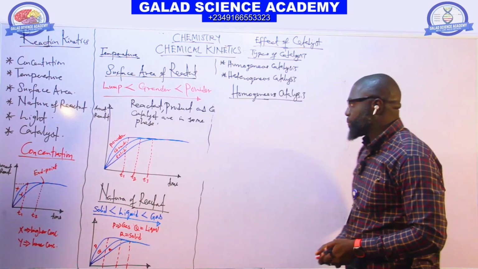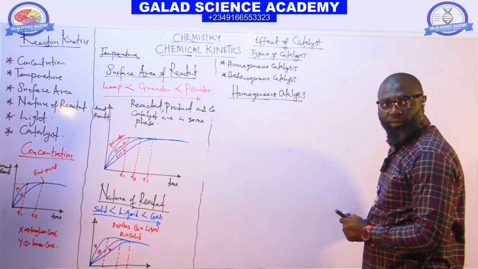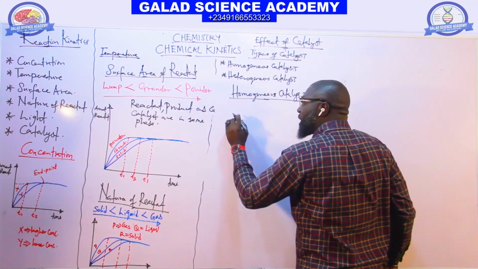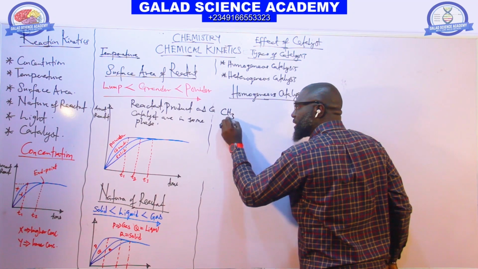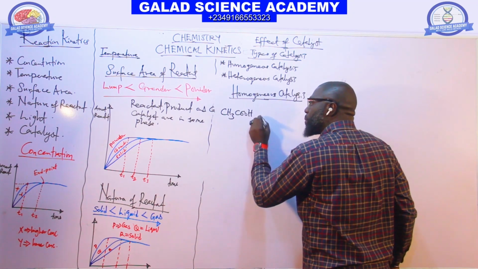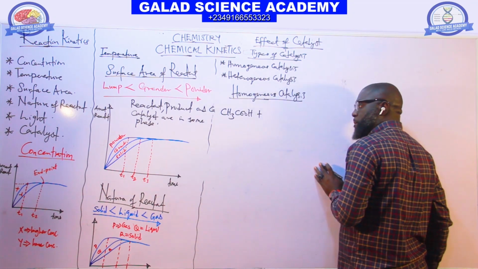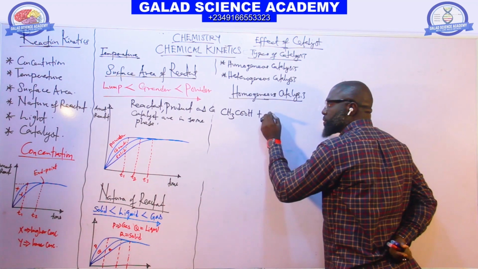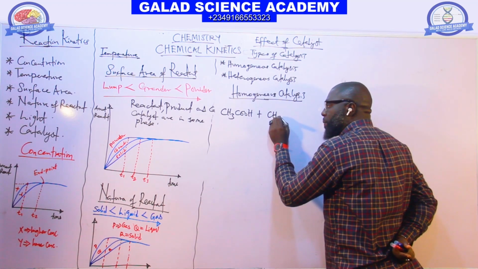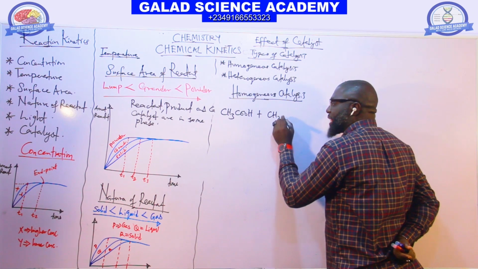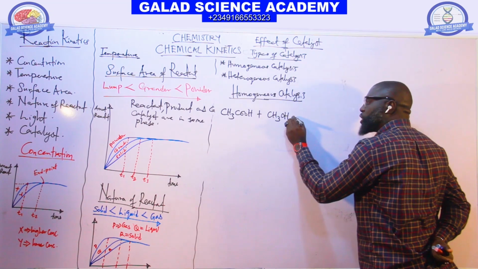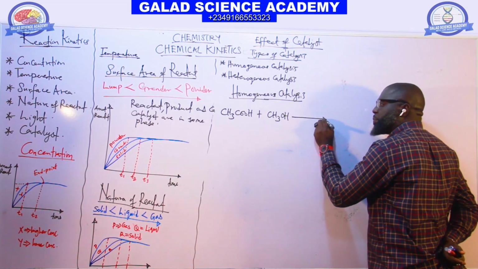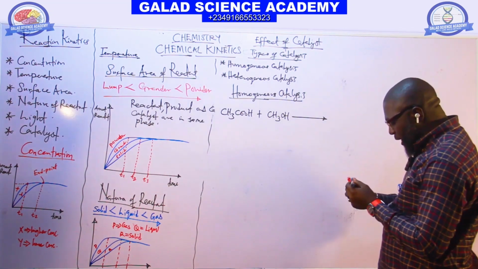Take for example, esterification reaction, the reaction between ethanoic acid plus ethanol to give us what? In the presence of what catalyst?